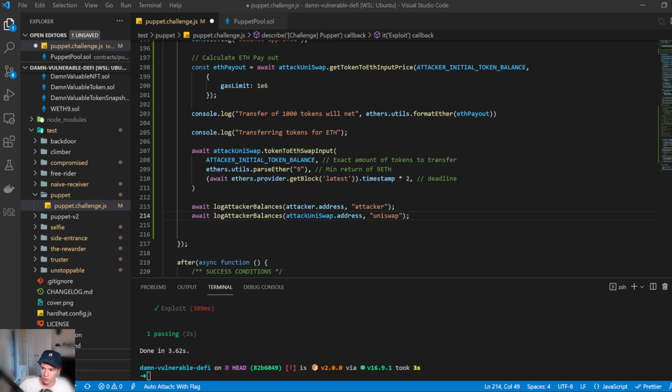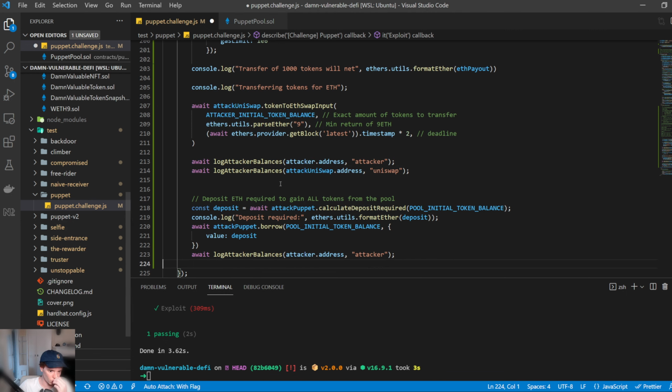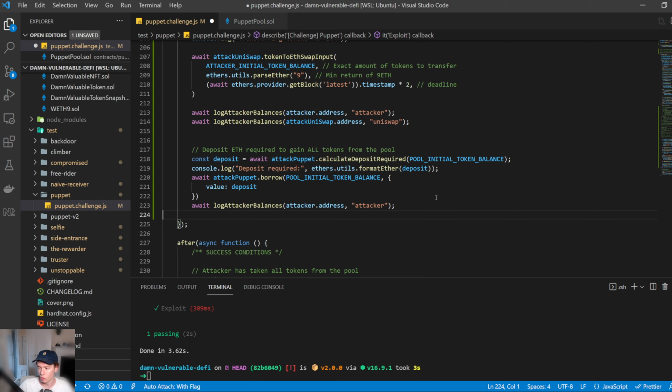Okay, next one. The next thing that we need to do is deposit all the ETH required to gain all the tokens from the pool. Remember, once we've done that calculation and we've heavily devalued the DVT, we are then able to borrow so much more because we've devalued the DVT token in relation to the ETH.